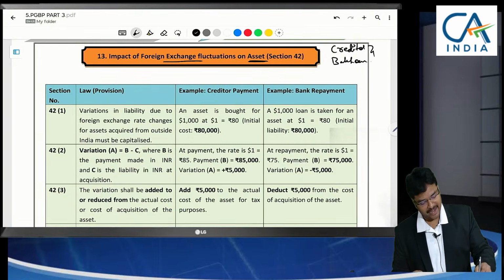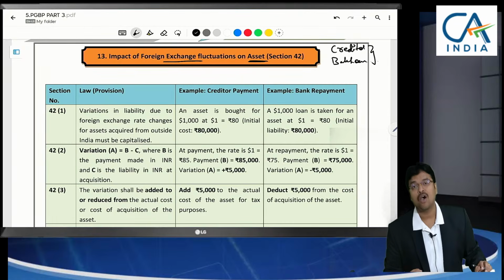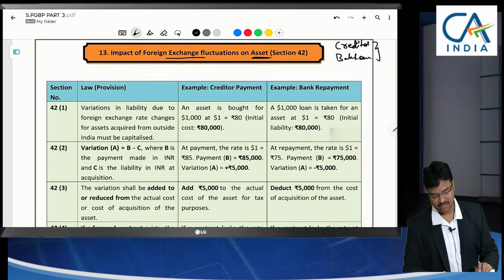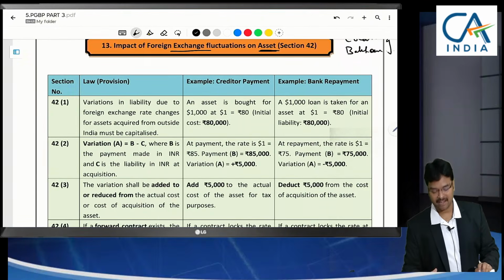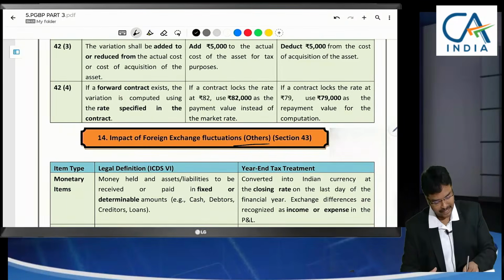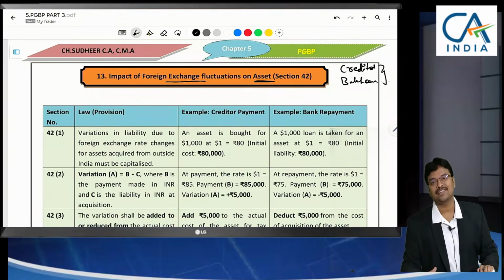When any foreign exchange fluctuation arises, it should be adjusted to the asset. It cannot be claimed as expenditure. We have seen an example earlier, but let me repeat it, because other foreign exchange fluctuations we are also going to discuss under section 43.